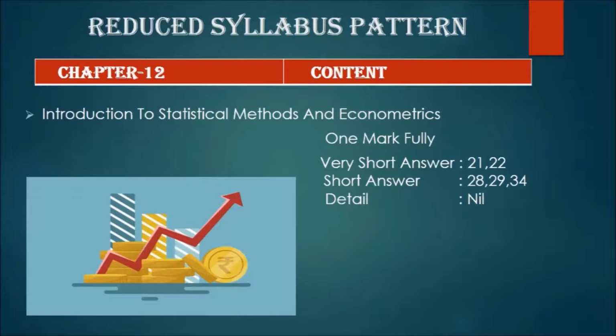Chapter 12, Introduction to Statistical Methods and Econometrics. Short answer: 28, 29, 34. Very short answer: 21, 22. Detail: there is no detail question for this chapter, because this chapter is full mathematics, fully about derivations, maths, everything will be added for this chapter.